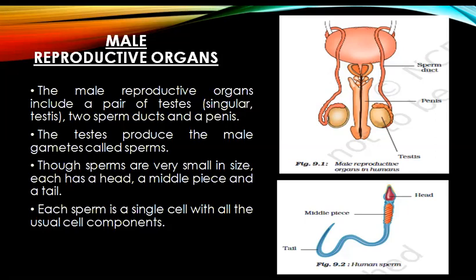As you can see in figure 9.2, it is showing a human sperm, which has all three components. The head of the sperm has a condensed nucleus, and the tail is present so that it can move from one place to another. As each sperm is a single cell with all the usual cell components, it has all the cell organelles that are required by a cell. That is why it is a single cell, unicellular.